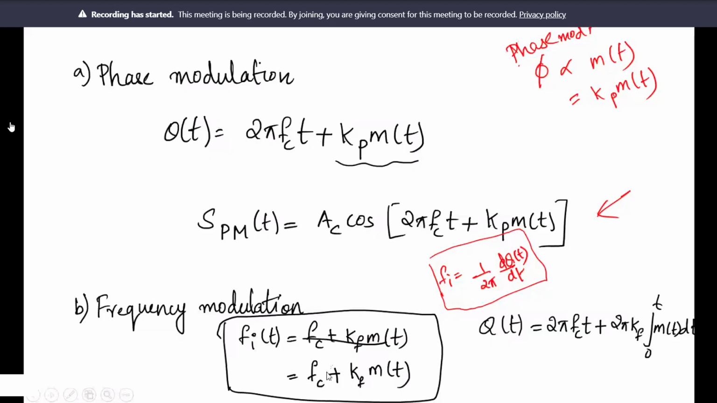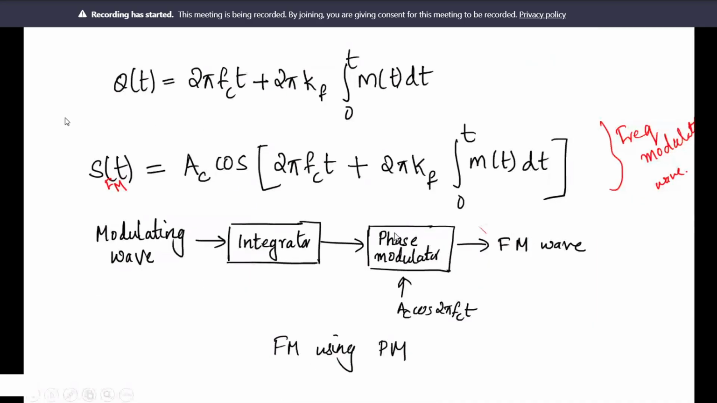The instantaneous frequency is a variation with respect to the carrier frequency, and the instantaneous frequency fi equals 1 by 2 pi d by dt of theta t. So theta t equals 2 pi fct plus 2 pi kf into integral 0 to t of m of t. Just applying this, this should be the frequency variation. So from here, finding theta t: 2 pi into the integral of fi dt will be theta t.